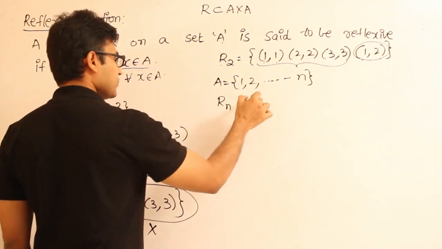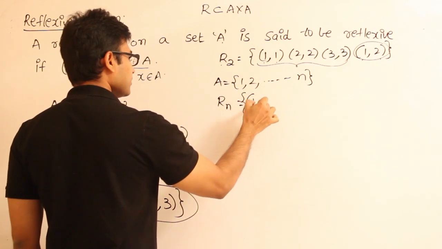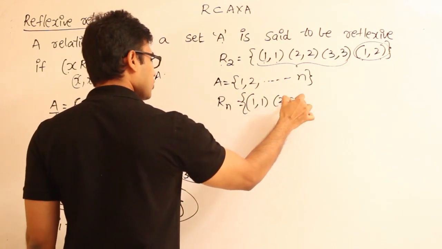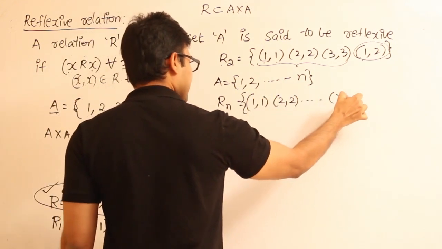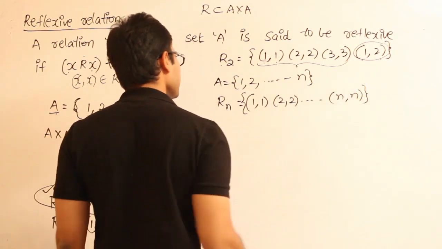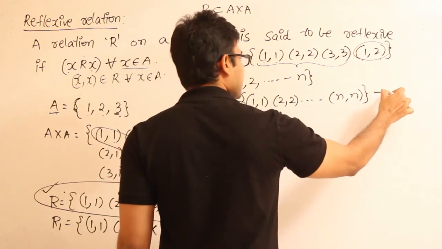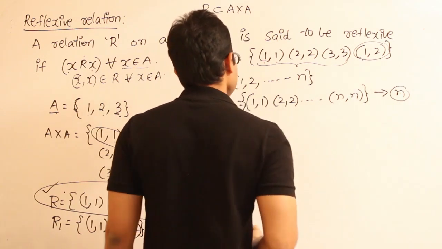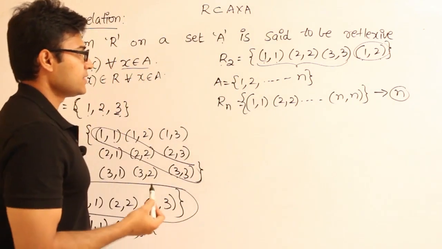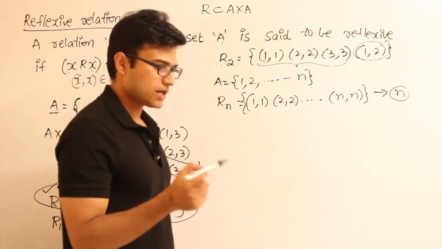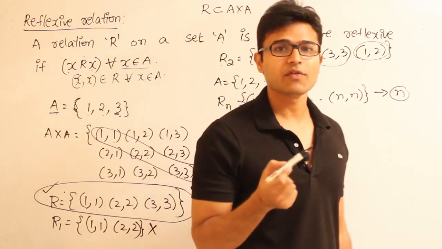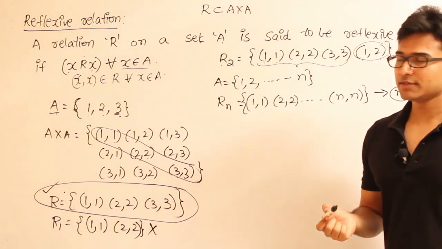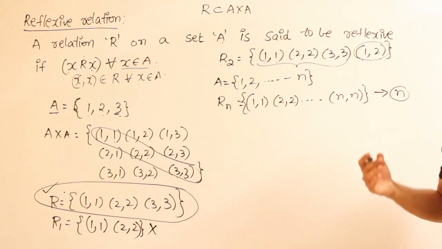The smallest relation which is reflexive on A will contain (1, 1), (2, 2), and so on up to (n, n). How many elements will this be? The number of elements will be n, isn't it? So always remember, if A contains n elements, then the smallest relation which is reflexive on A should contain n elements.